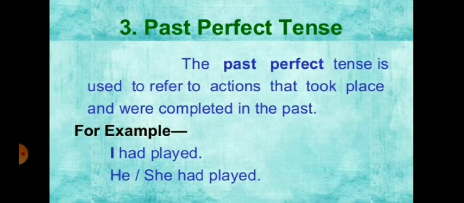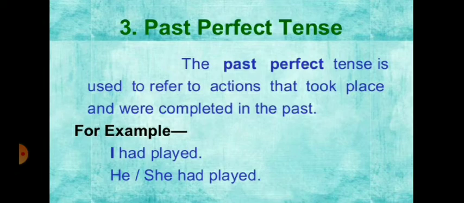Now come to the third point, that is past perfect tense. The past perfect tense is used to refer to actions that took place and were completed in the past. For example, I had played, he or she had played.